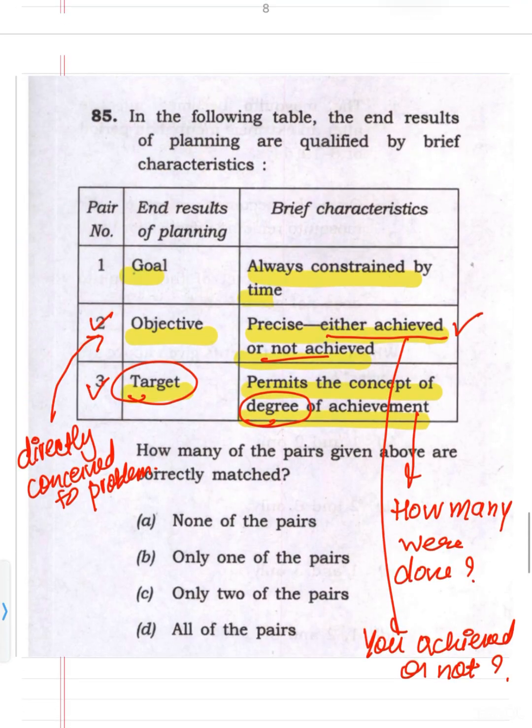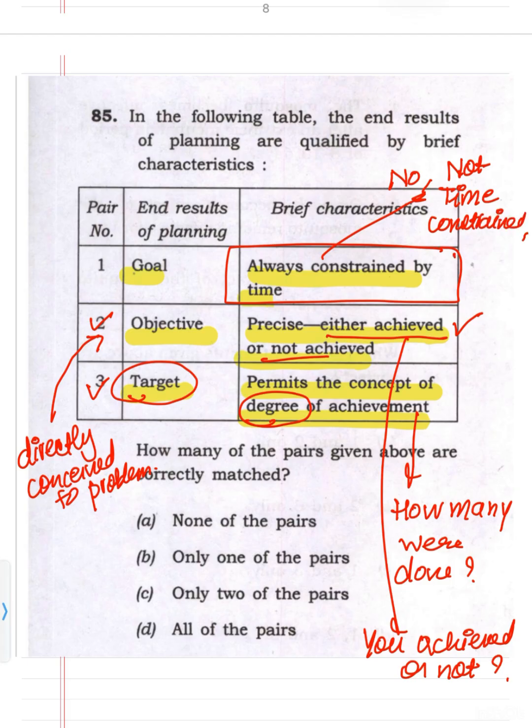So coming to the option, goal always constrained by time. No, they are not time constrained. They are not resource constrained. Even if the resources are not present, the government may dream about it. So the goal can be made even if resources are not permitting it. Even if time is not reasonable, even then the government can form that goal. So the first is wrong.